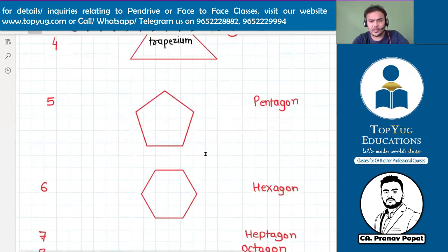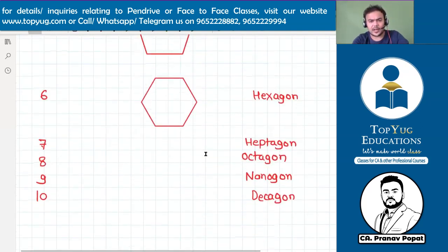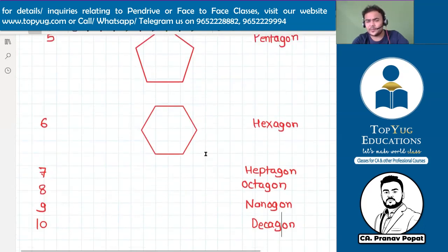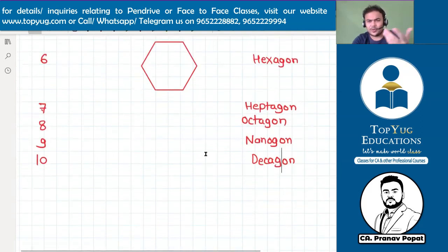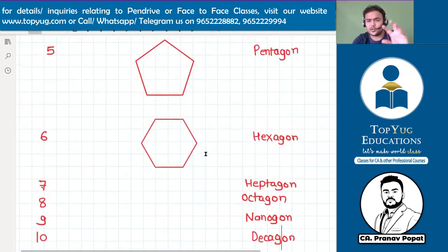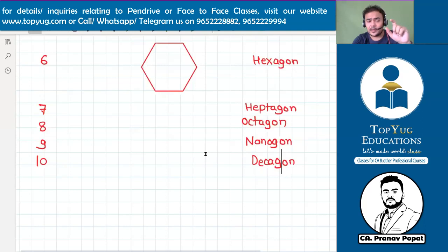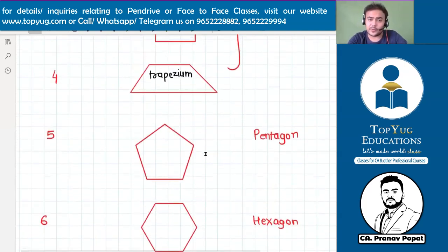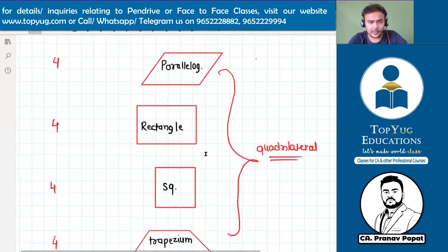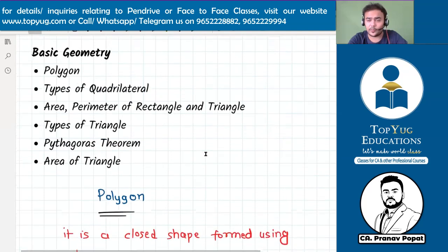It's hepta or septa. I think it's heptagon only. I'm not very sure, but don't worry about it. You should know the names. If I draw a diagram, you should be able to tell me the number of sides. That is what is required here. So this was the polygon, the one thing we have understood about it.